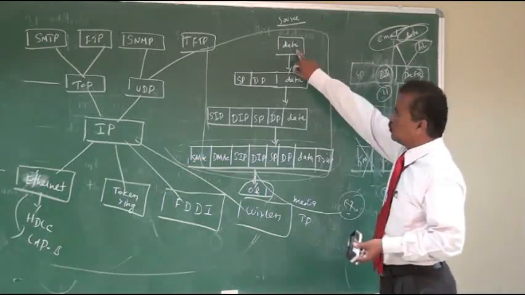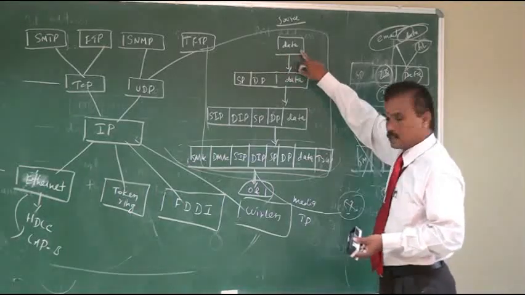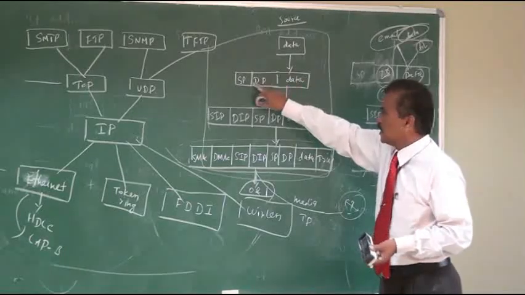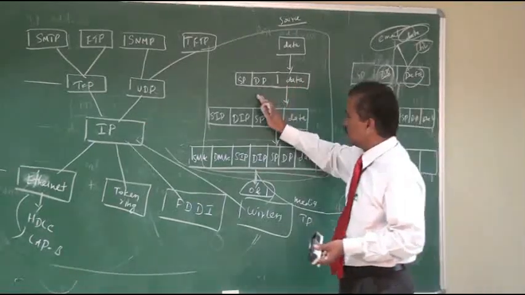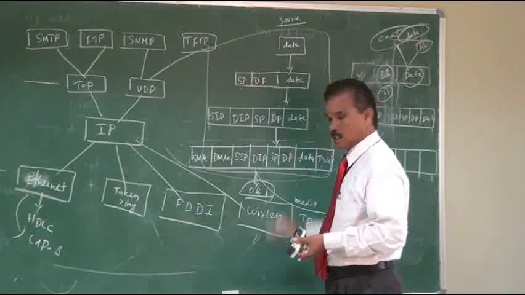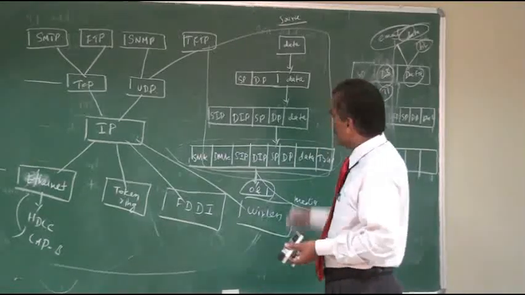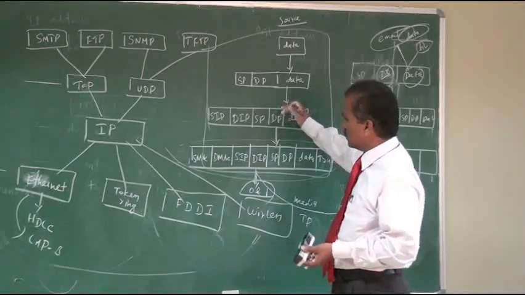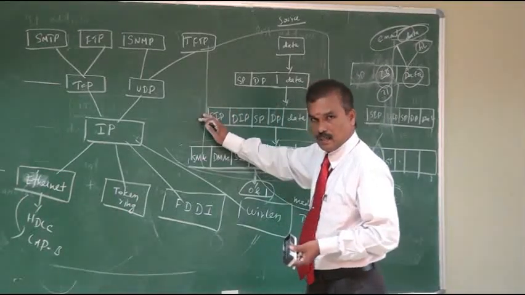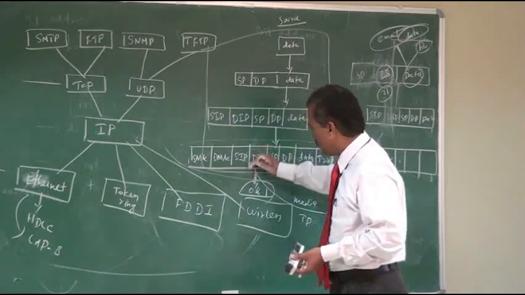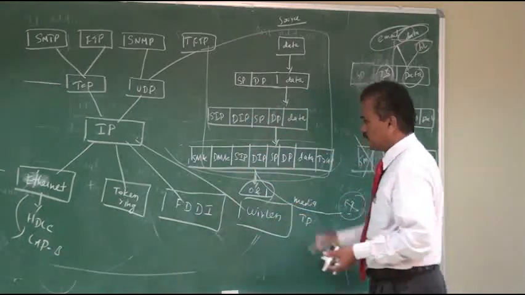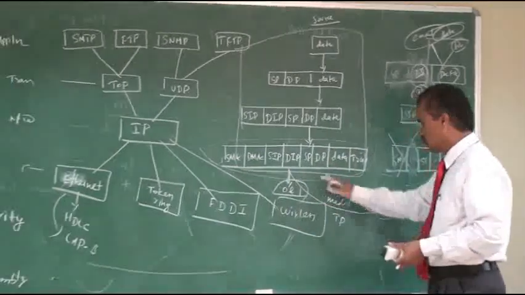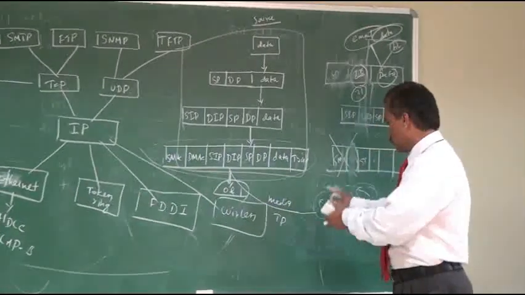So at the source, the application layer builds the data and the transport layer adds its own header. Adding some information along with your original data is called encapsulation. When it enters the internet layer or network layer, some information is again added. Again when it enters the network access layer, some information is added. Now the entire thing is converted into zeros and ones and must be transmitted over the network through the routers.